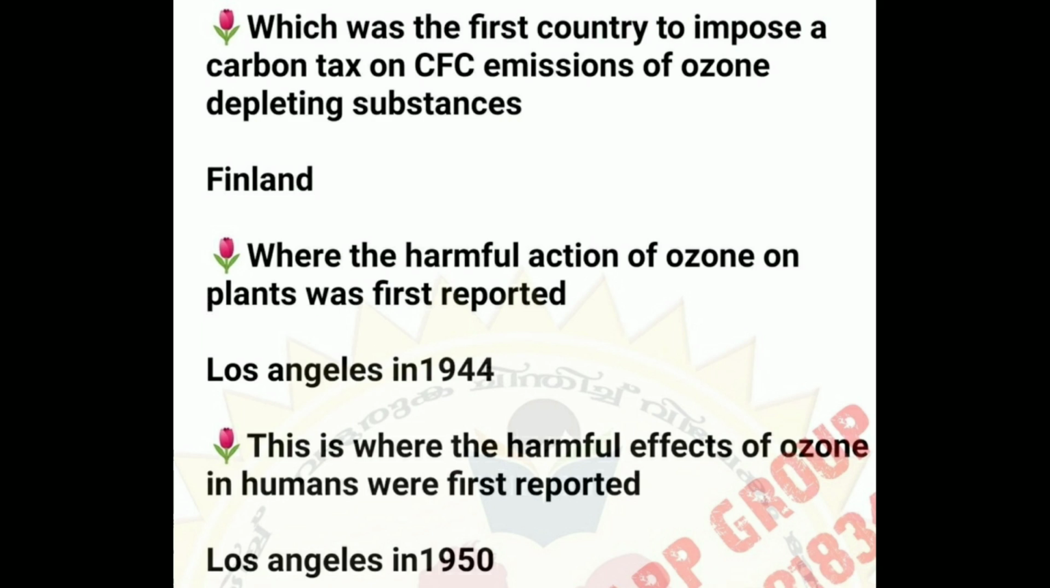Which was the first country to impose a carbon tax on CFC emissions of ozone depleting substances? Answer: Finland. Where was the harmful action of ozone on plants first reported? In Los Angeles in 1944. This is where the harmful effects of ozone in humans were first reported: Los Angeles in 1950.